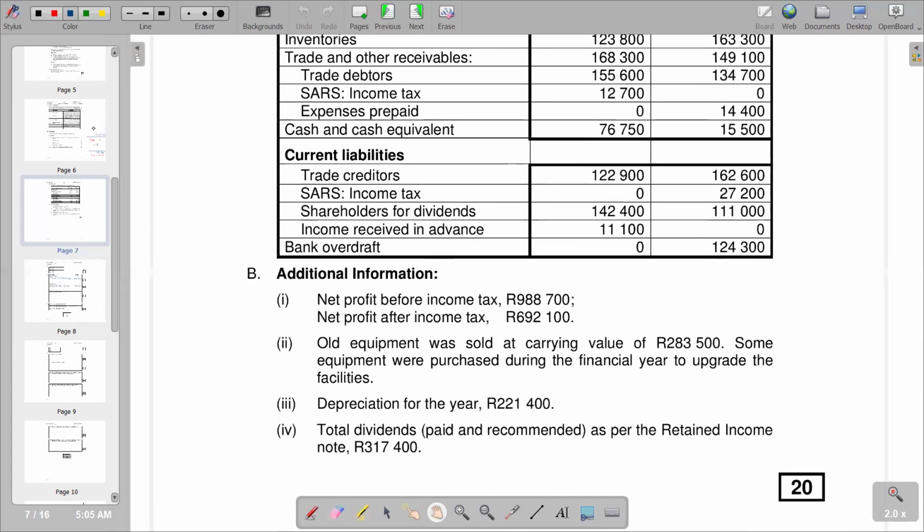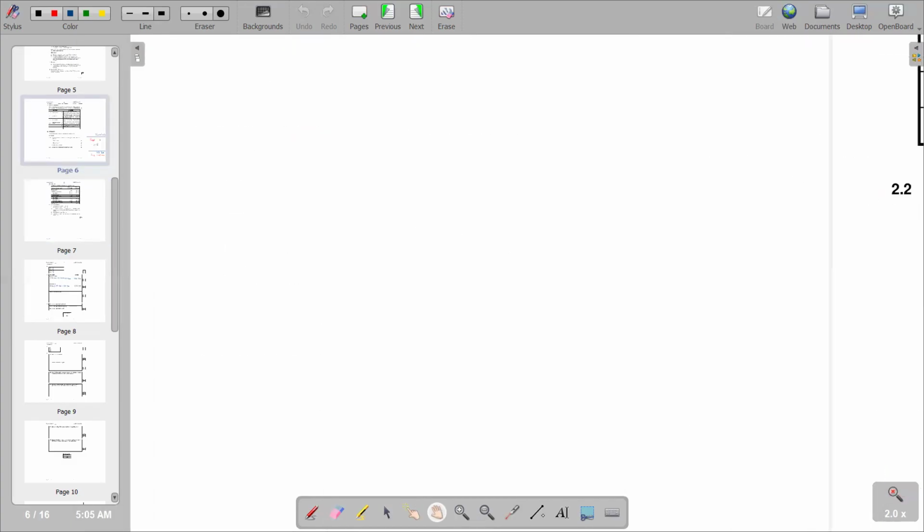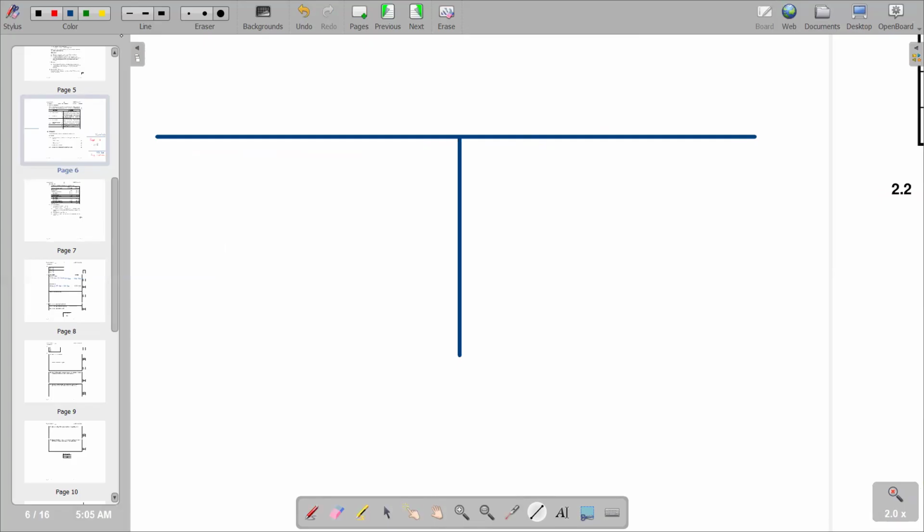So we are supposed to open a T account that's going to lead us to the final answer. Obviously, this is going to be our fixed assets account, where we put all the fixed assets.